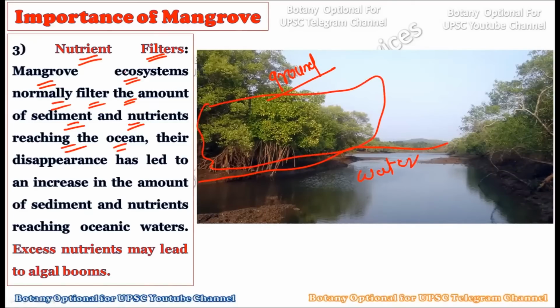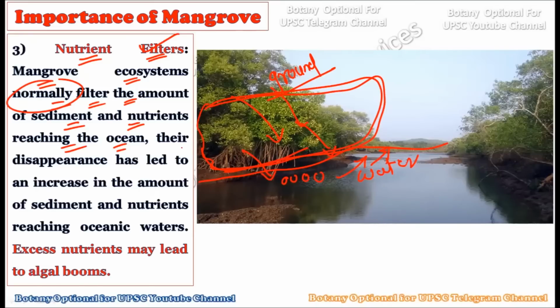So whatever nutrients are coming from the ground area towards the water, without getting mixed into the water, they are trapped by these mangrove forests. Hence, they act as nutrient filters. In any other case, these nutrients would directly mix into the water and float away, right? But here, due to the mangroves, they can hold the nutrients coming from the territorial area and use them for growth and development.